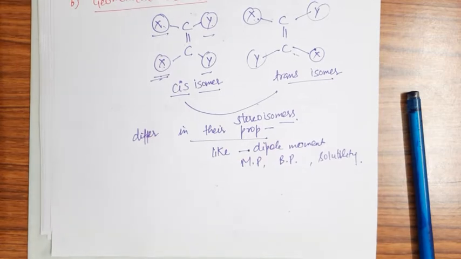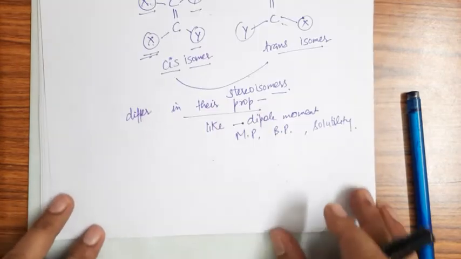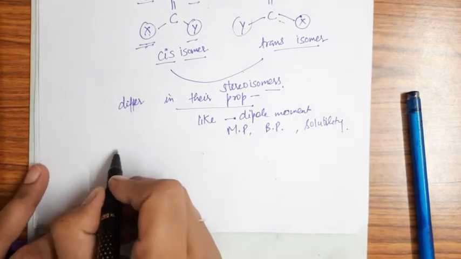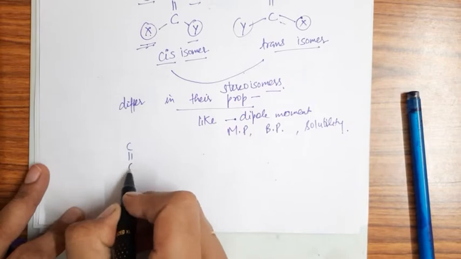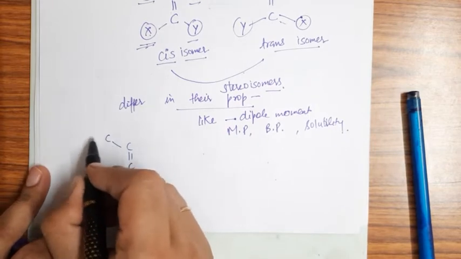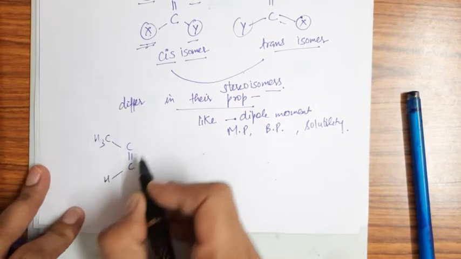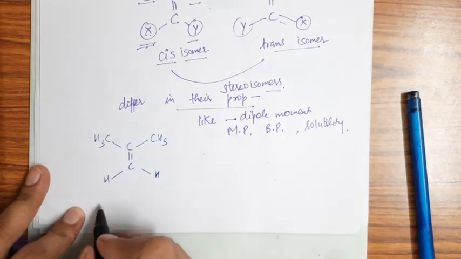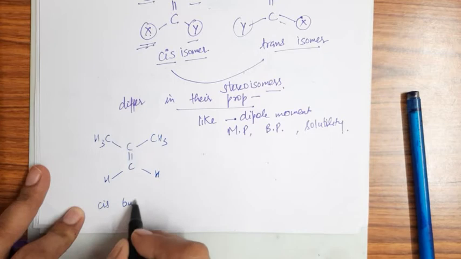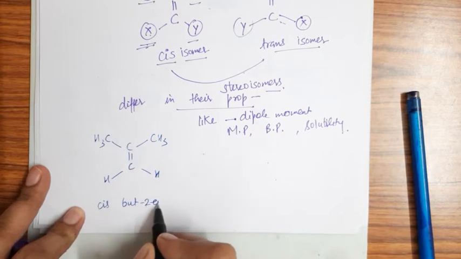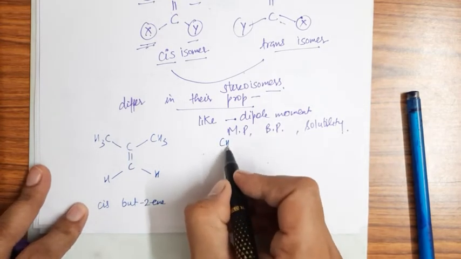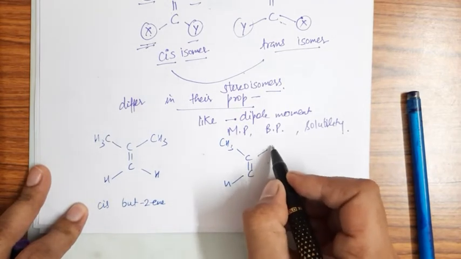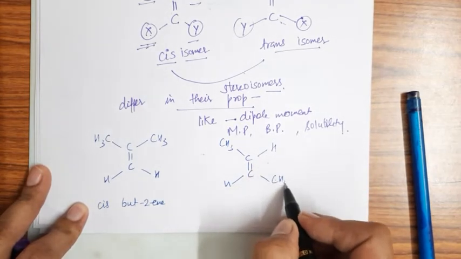Now I am giving you one example. I will try to explain it with an example. If I am taking the example of 2-butene, 2-butene can be written in cis and trans form. This is cis butene, right? And we can write in this form also. This is trans.